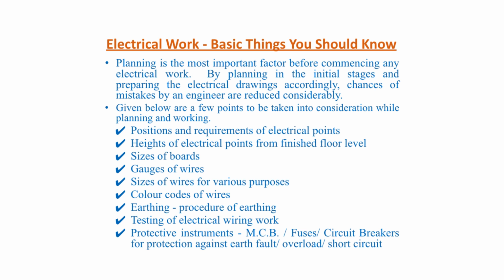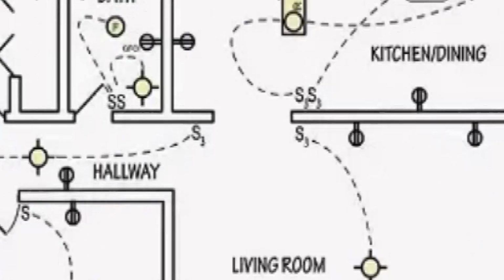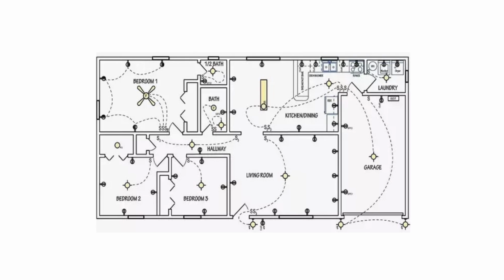There are some protective instruments also which are to be used as part of this electrical work. These are MCBs (miniature circuit breakers), fuses, and circuit breakers for protection against earth fault, overload and short circuit. A specimen electrical drawing is shown here. This drawing gives you where the points are to be fixed. So you have to insist on an electrical drawing also.